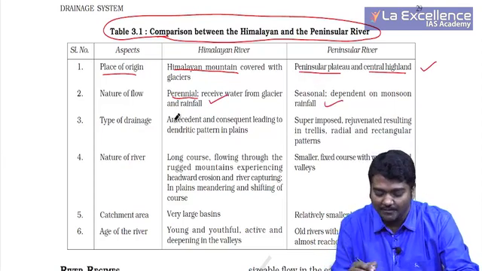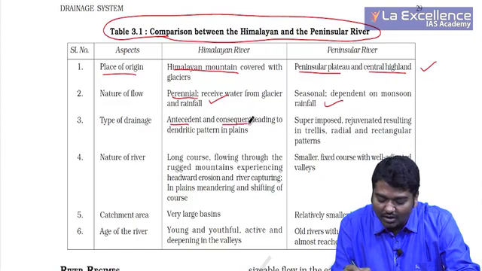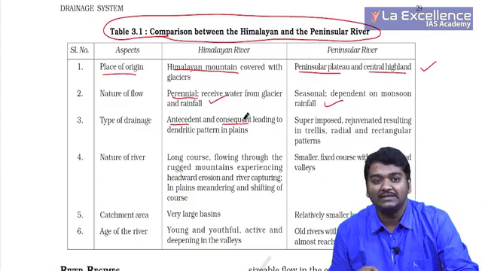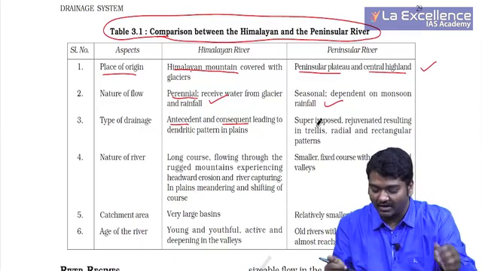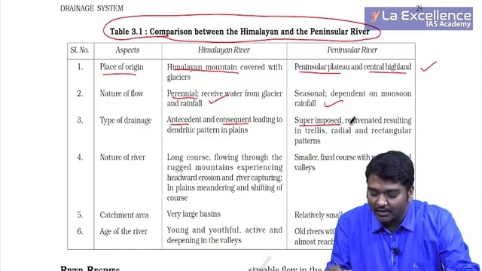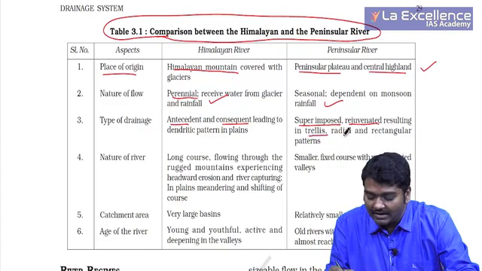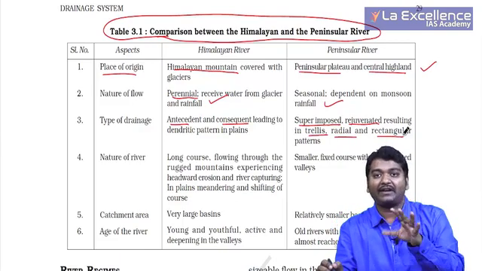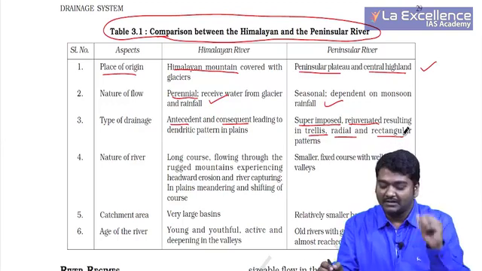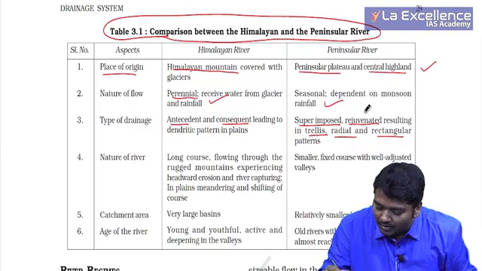We call it seasonal. Antecedent and consequent. What is the meaning of antecedent? First it was moving in a particular direction, then the Himalayas came, but still it is moving. Superimposed, rejuvenated, trellis, radial, rectangular. You know trellis, radial and rectangular, I told you about Amarakantaka and others. But what about rejuvenated?